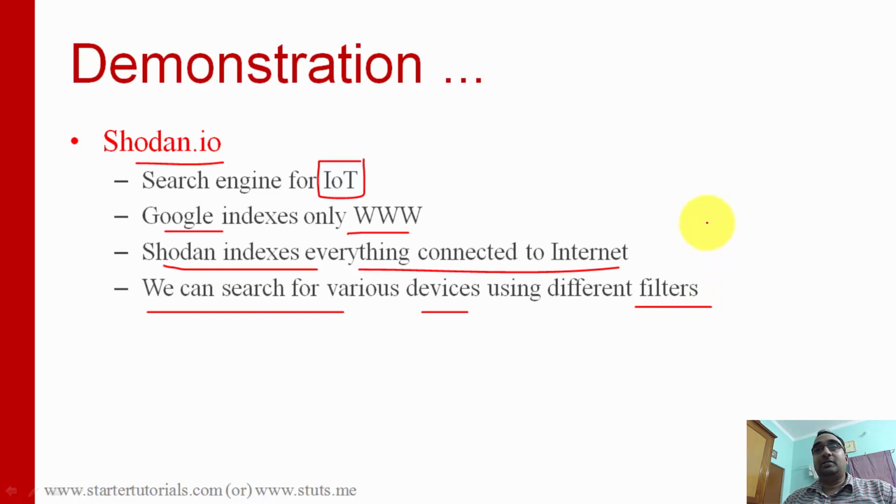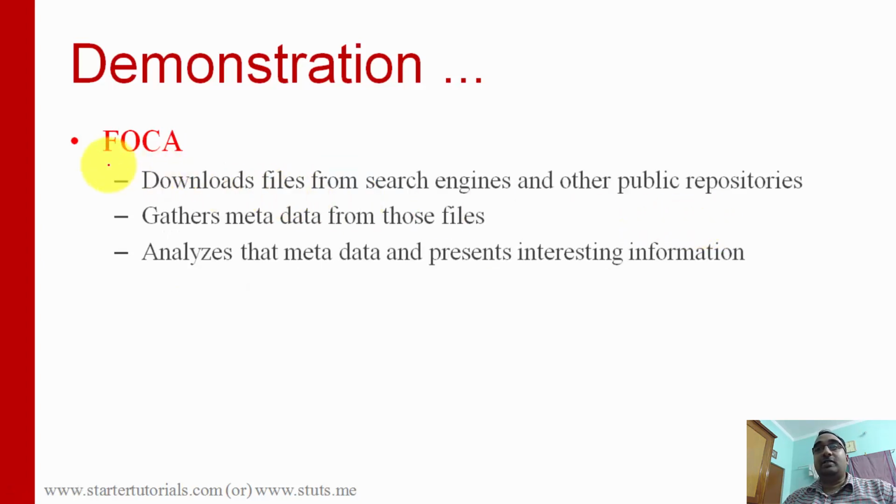Okay, right. And next one is a software called Foca. This is available only for Windows. What this software does is it downloads files from search engines and other public repositories.